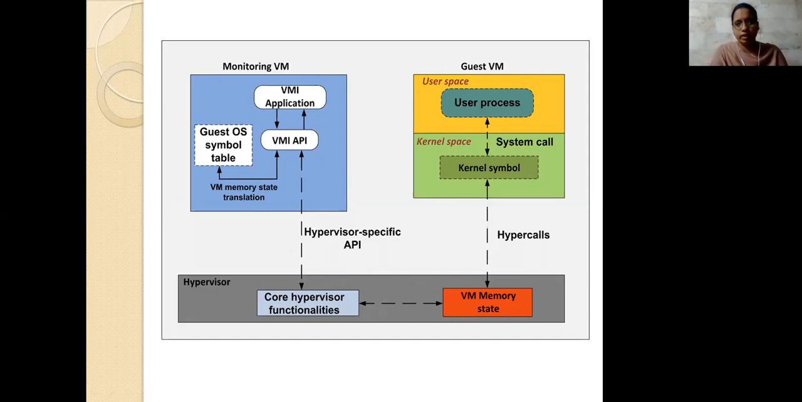Here we have the guest virtual machine, and there could be a monitoring virtual machine, so that you can monitor what your virtual machine is doing. In this virtual machine monitoring, we maintain a VMI application, an interface application, and here we have the API. We have the guest OS symbol table, where any transaction done by the guest has to be stored. VMware will perform the translation to and fro between this VMI API and the guest OS you are using.